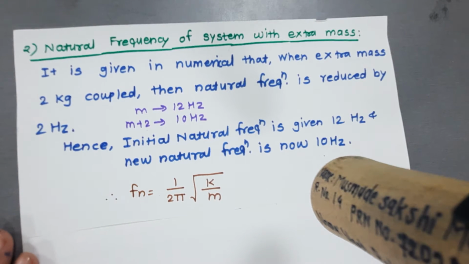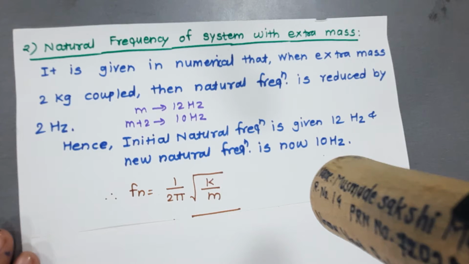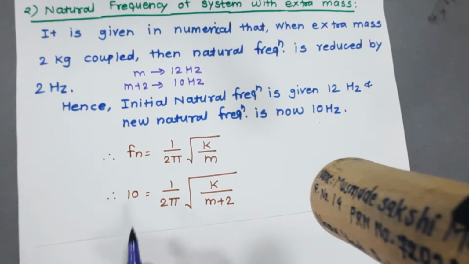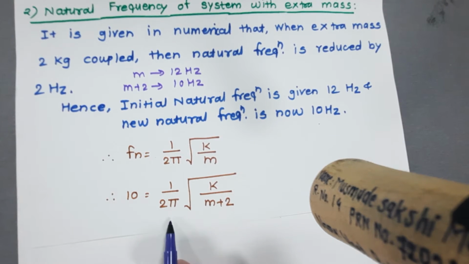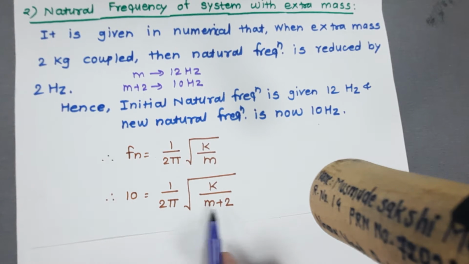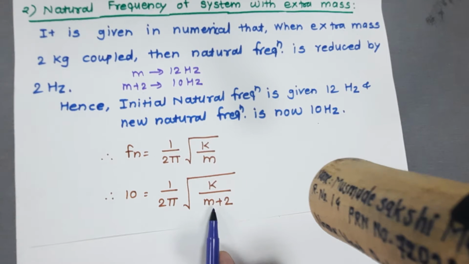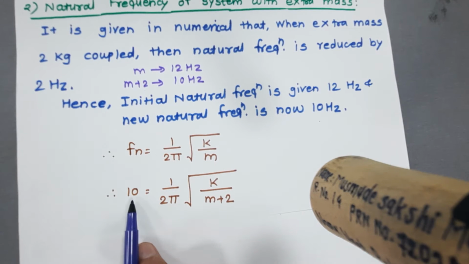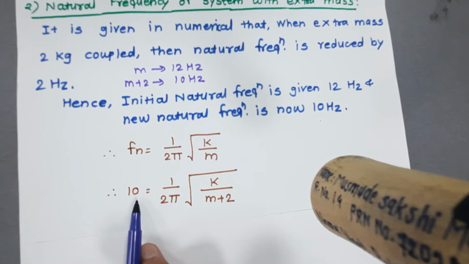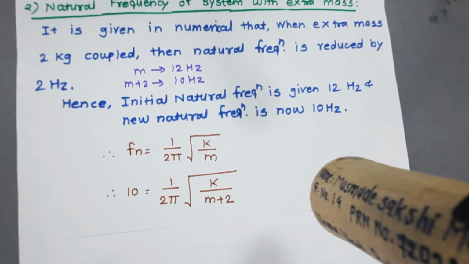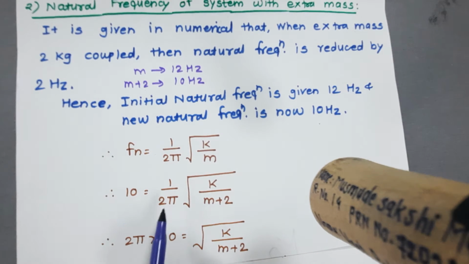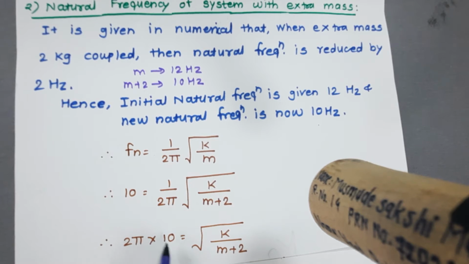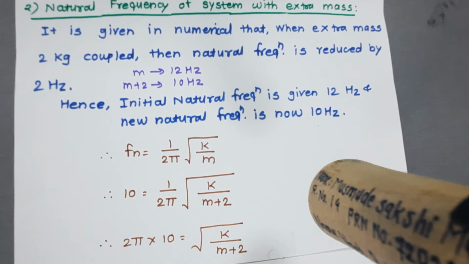Again we use the formula Fn is equal to 1 upon 2 pi under root k upon m. The new natural frequency is 10, which is equal to 1 upon 2 pi under root k upon m plus 2, because the 2 kg mass is added to the initial mass m. Since 2 pi is in the denominator, once it crosses, it becomes 2 pi into 10 is equal to under root k upon m plus 2.